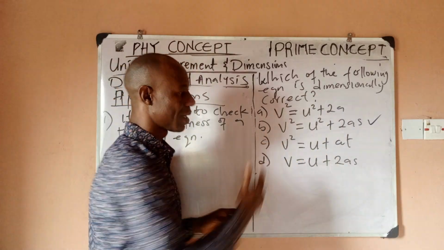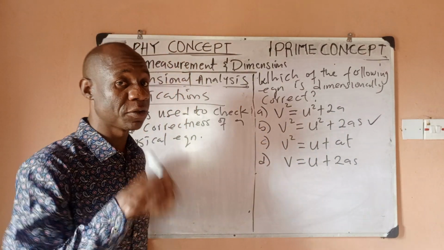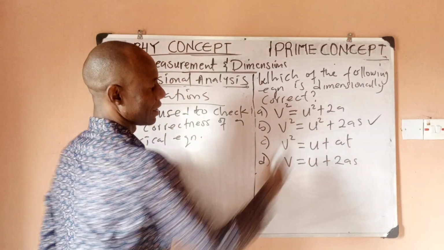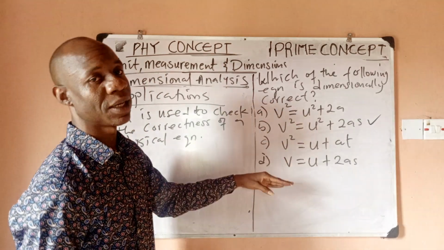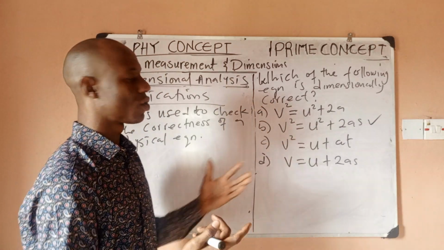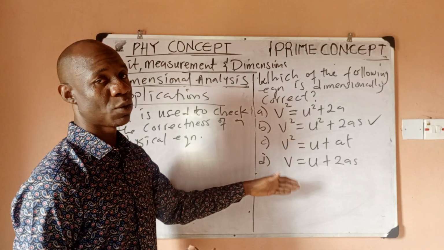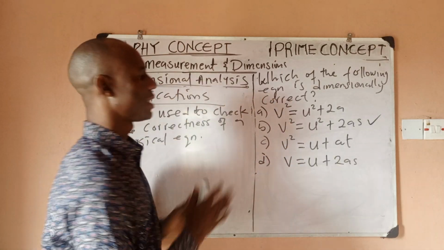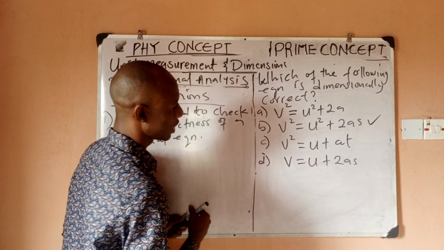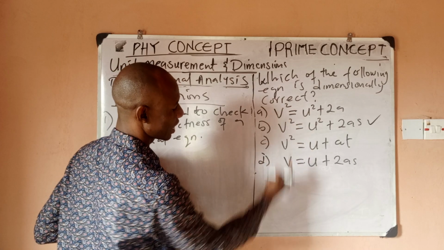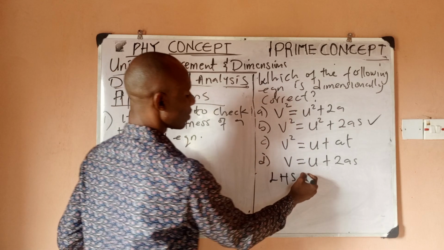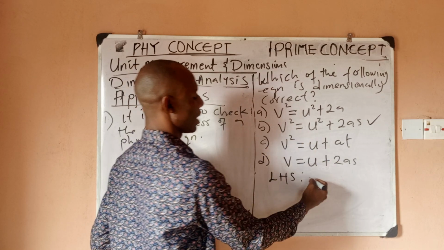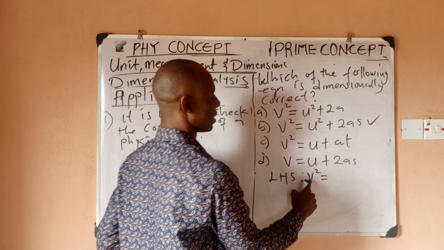So since it is the correct one, let me show you why it is the correct one, so that I don't waste time going through all of them. But under exam, say you don't know, you have to check all of them one after the other. But if you understand the equations, you can pick. So let's check. For option D, let's check the left hand side. So the left hand side is v squared. And what is the dimension of v?